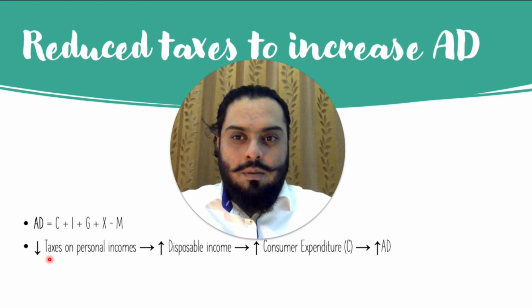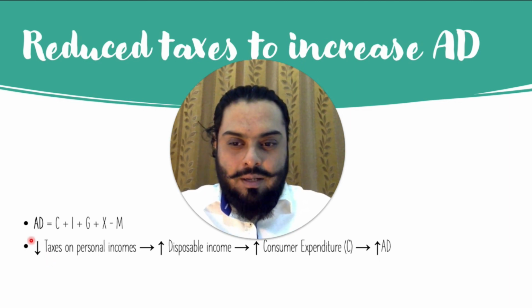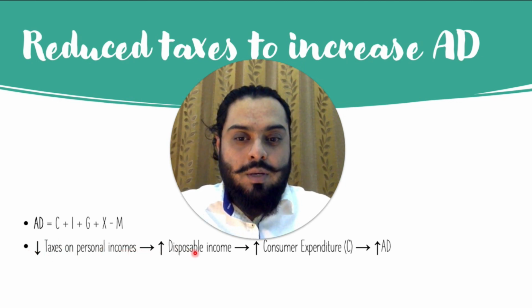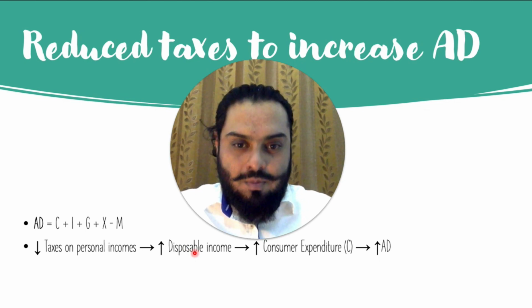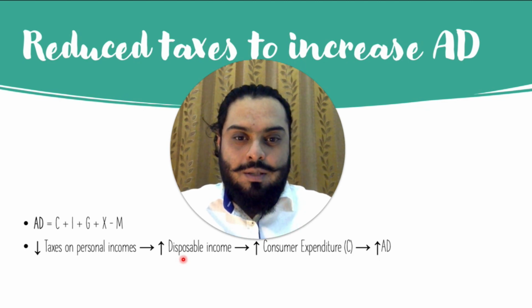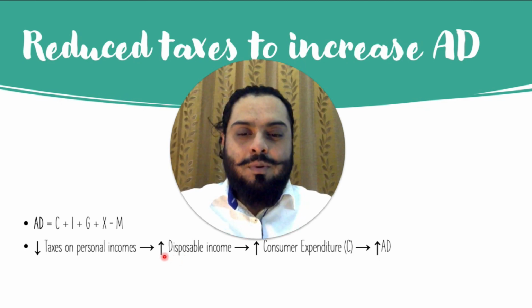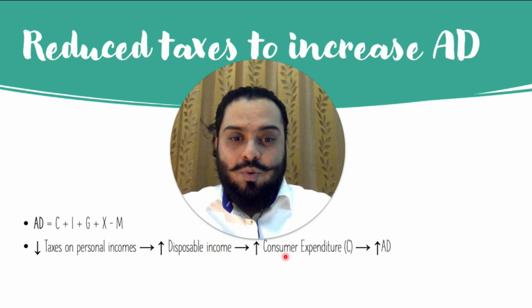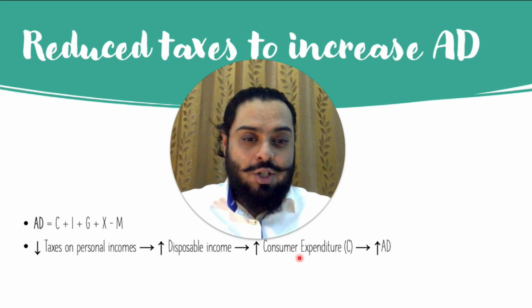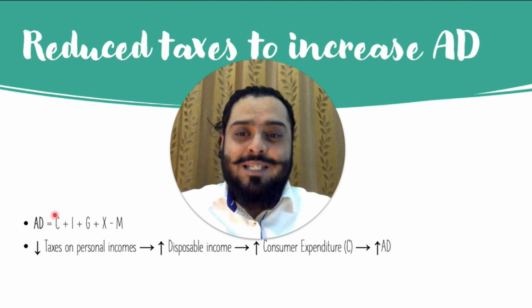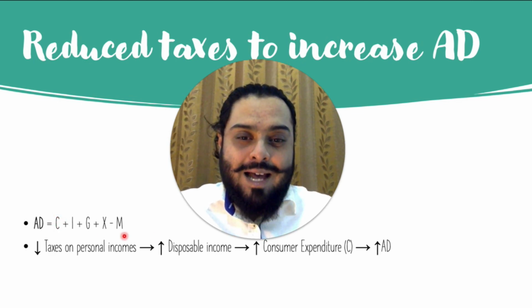We will look into how reducing taxes can increase aggregate demand. If taxes on personal income are reduced by the government, this would increase the disposable income of consumers. Disposable income is income left over after consumers or people have paid their taxes. When people have more disposable income, they would be able to spend this money on buying more goods and services. Therefore, consumer expenditure would increase. And as you know, consumer expenditure, C, is a component of aggregate demand. When consumer expenditure increases, this will immediately increase aggregate demand in the economy.